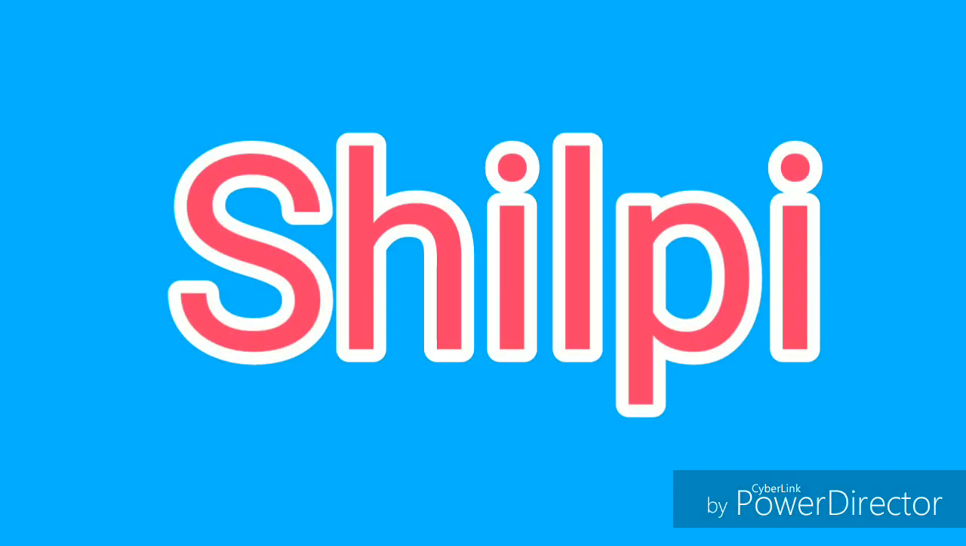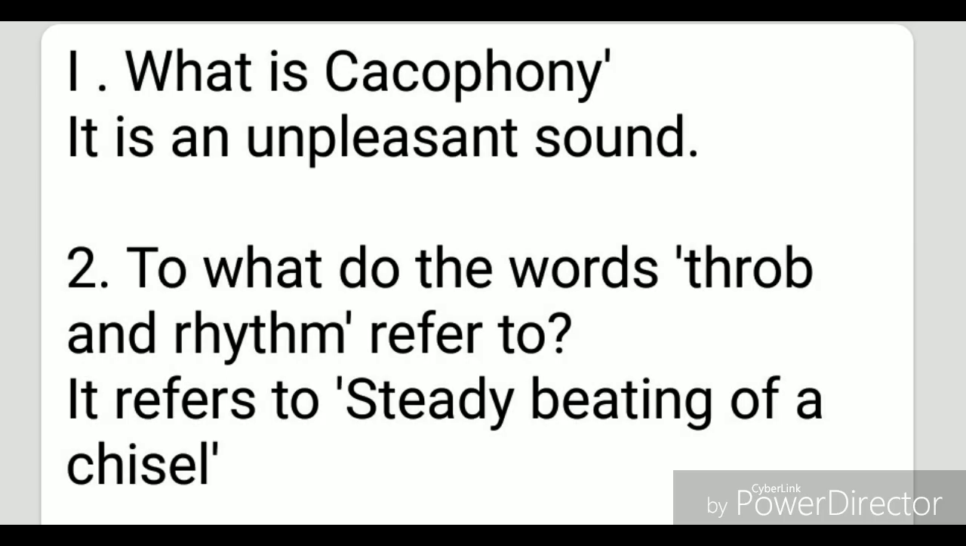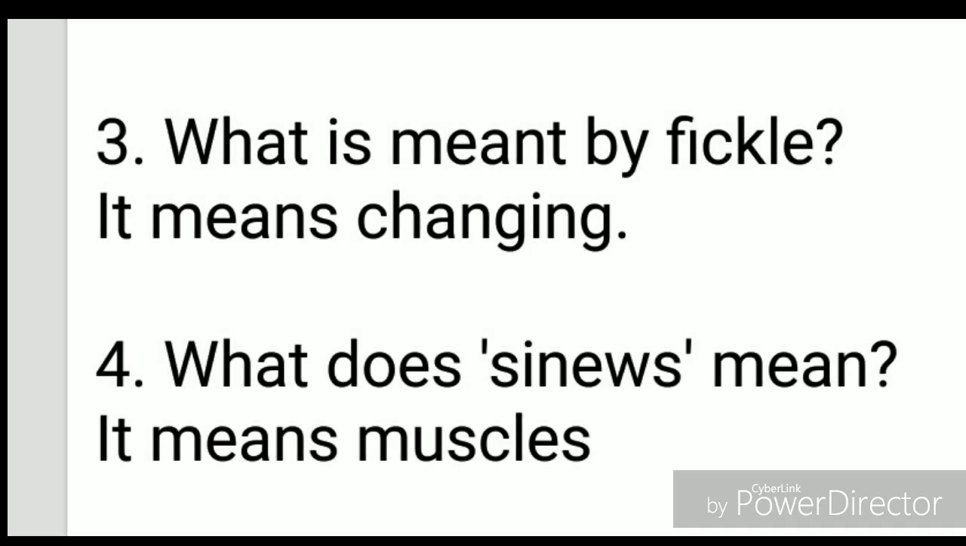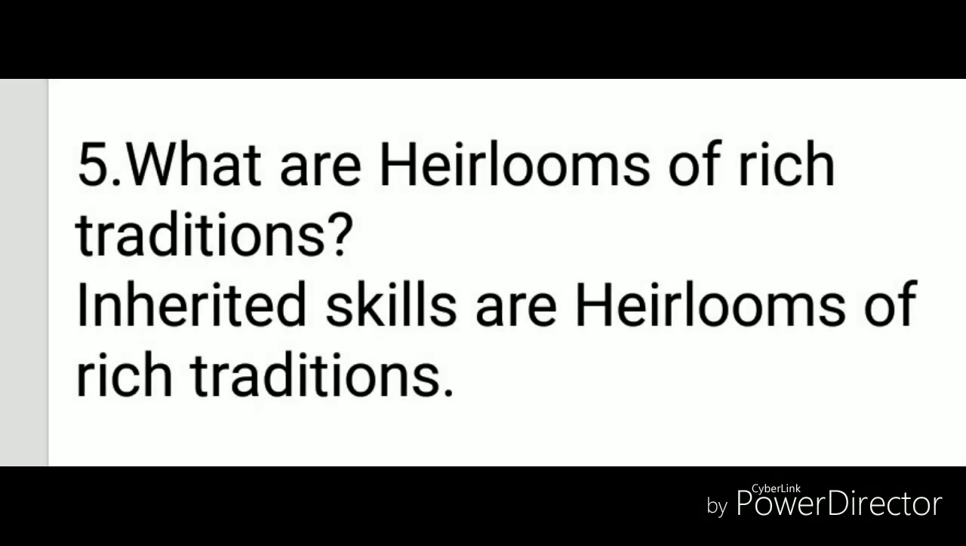Moving on to the next poem, Shilpi. What is cacophony? Cacophony means unpleasant sound. To whom do the words throb and rhythm refer to? It refers to steady beating of a chisel. What is meant by fickle? It means changing. What does sinew mean? It means muscles. What are heirlooms of rich tradition? Inherited skills are heirlooms of rich tradition.